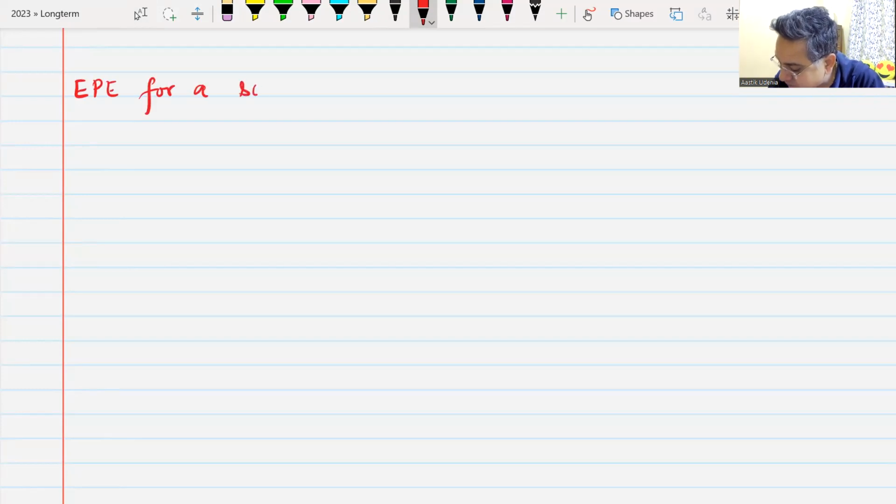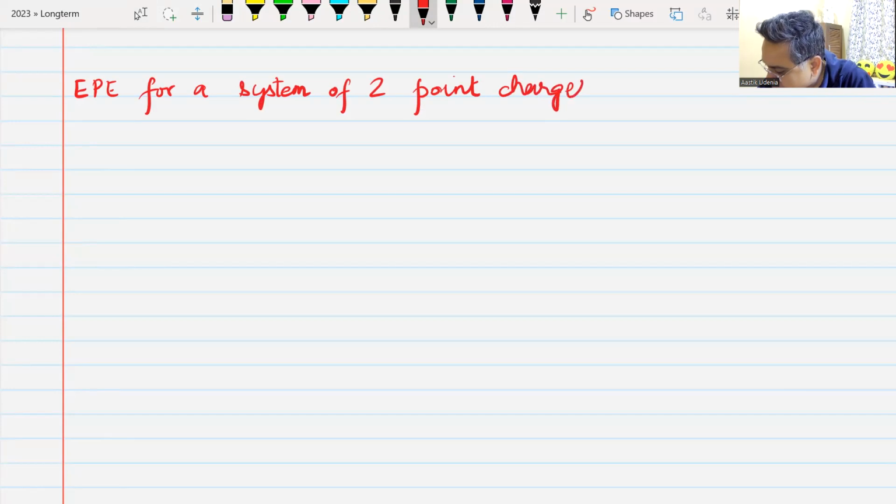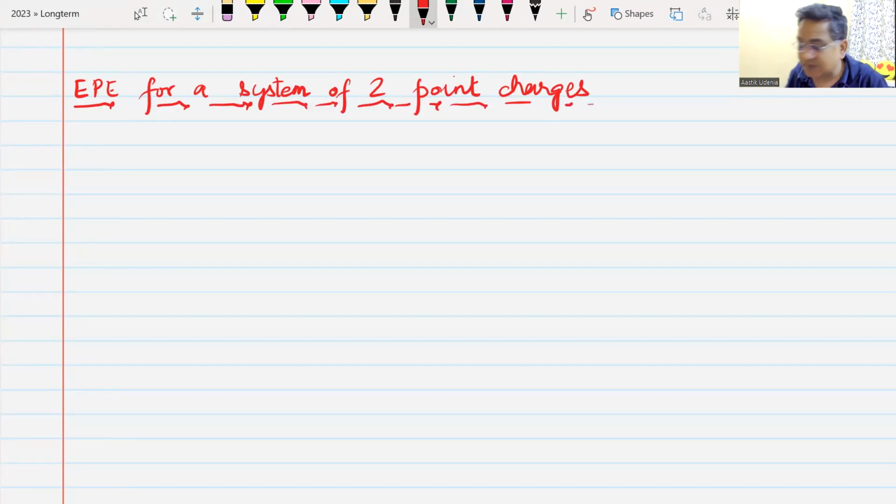Then we can have the next heading: electrostatic potential energy for a system of 2-point charges. If I have a system of 2-point charges, here are the 2-point charges Q1, Q2, separated by a distance of r.